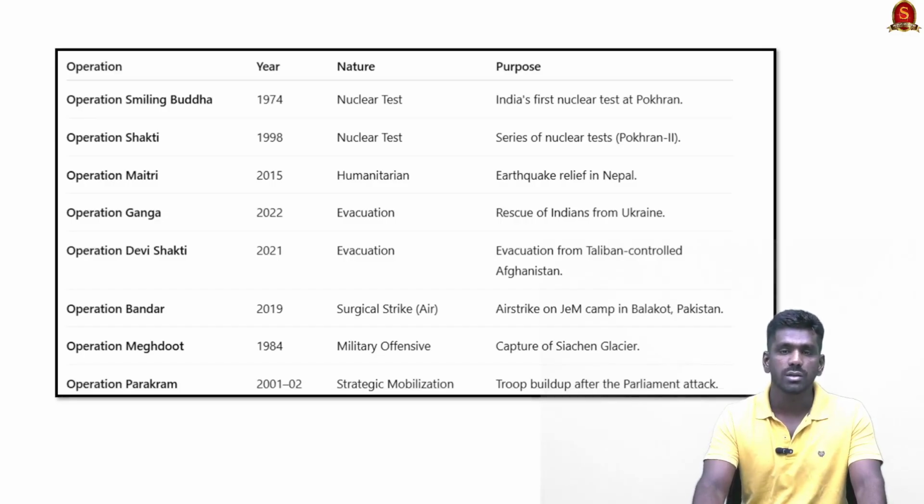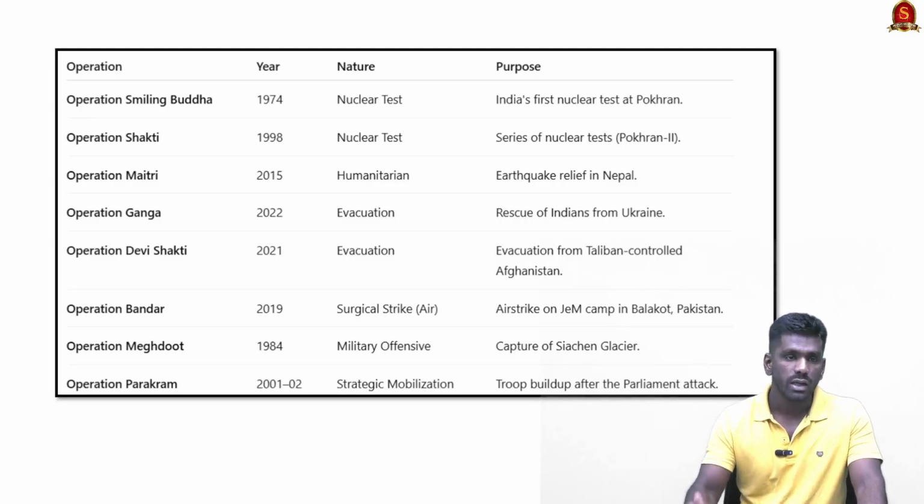Operation Ganga is about the rescue of Indians from Ukraine after the Ukraine-Russia war broke out in 2022. Operation Devi Shakti is about the evacuation of Indians from Taliban-controlled Afghanistan after the Taliban took over control of Afghanistan. So Operation Devi Shakti is related to Afghanistan.